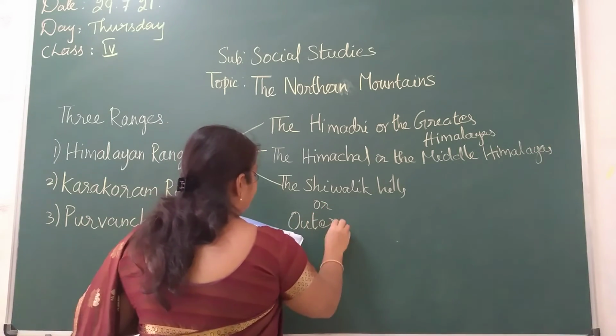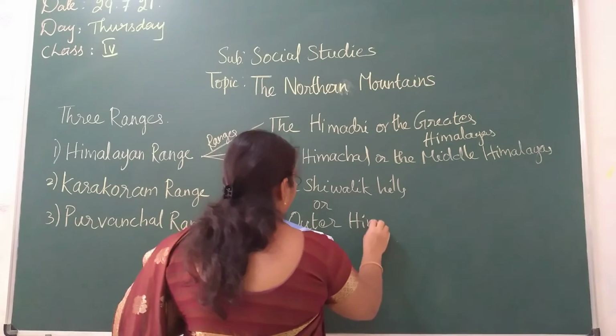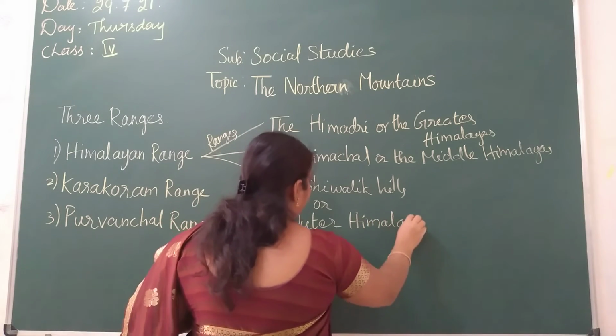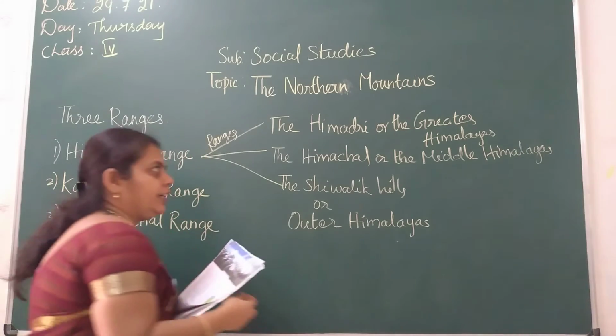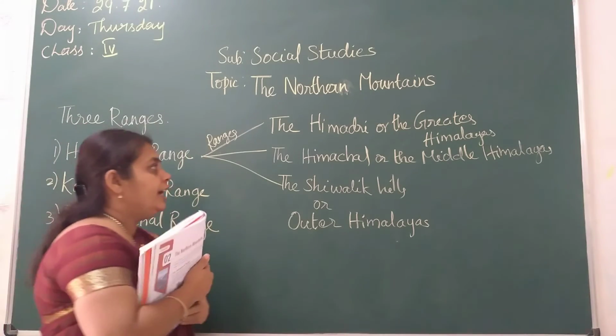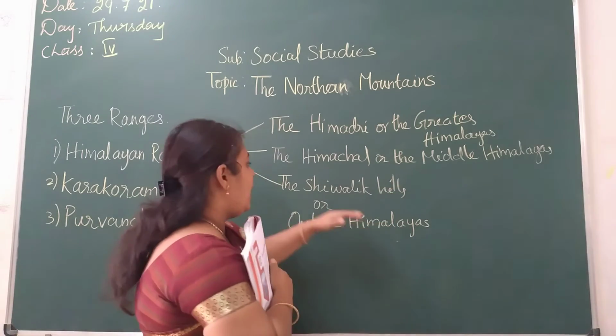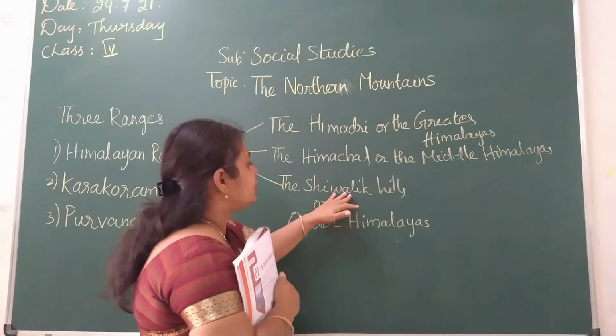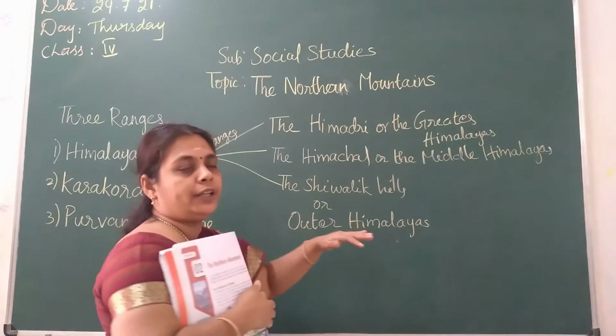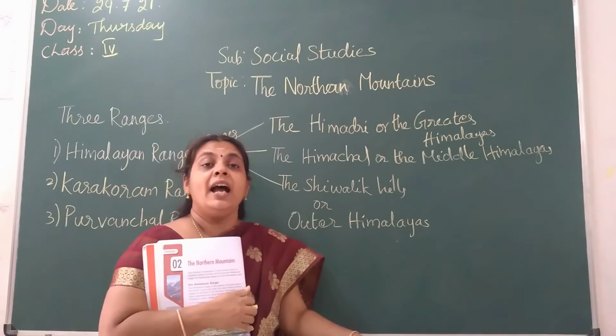There is also a difference in height, children. The Himadri is the tallest, with the greatest height. Next to that is Himachal, or the Middle Himalayas. And the next one is the Shivalik Hills, or the outer Himalayas, which is lesser in height.